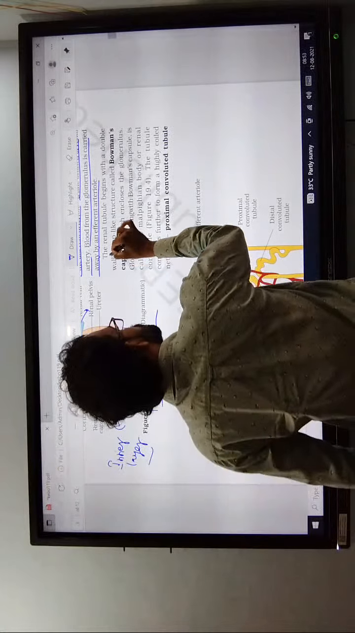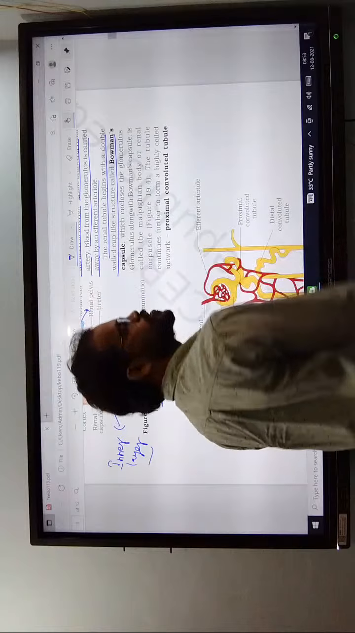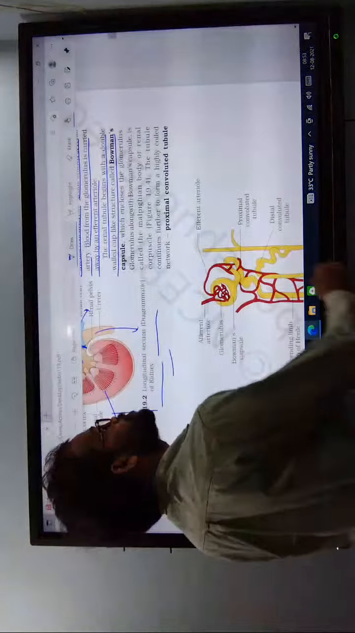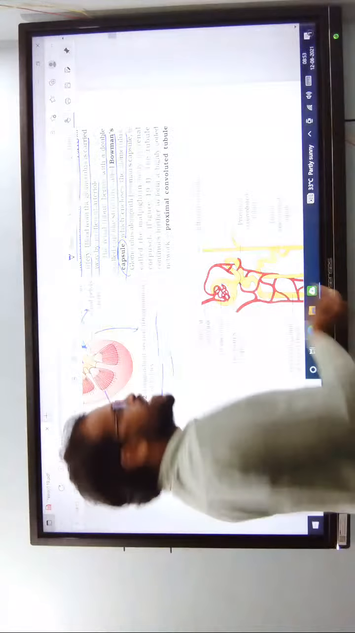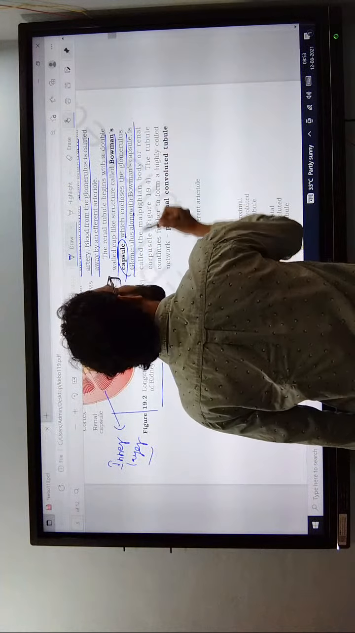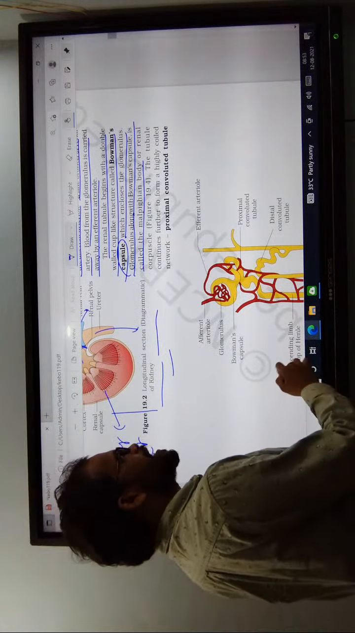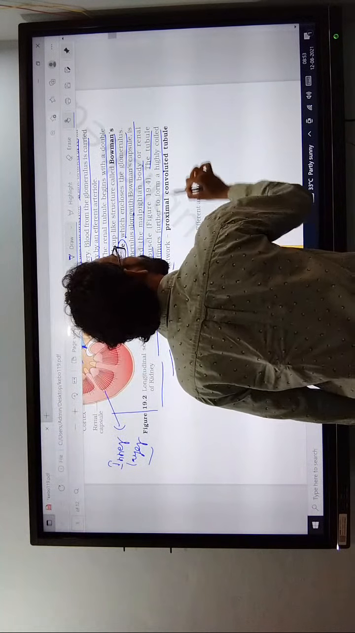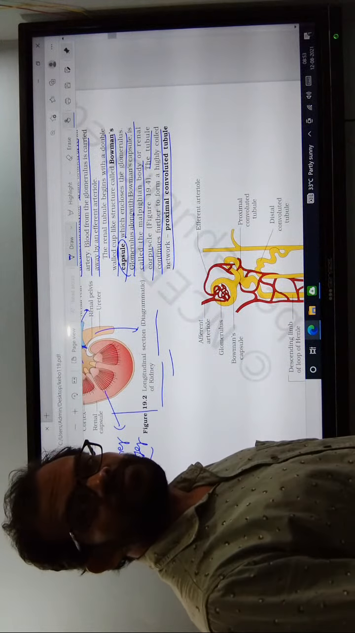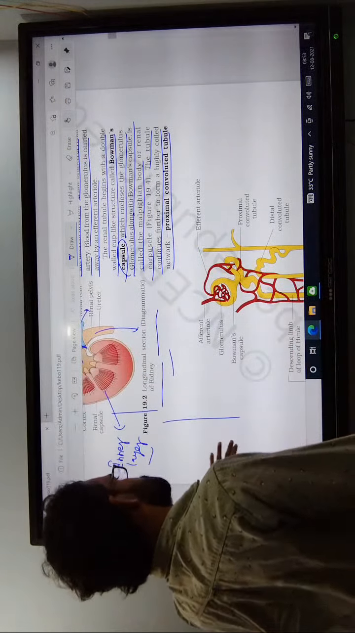The renal tubule begins with a double-walled cup known as the Bowman's capsule. The glomerulus along with Bowman's capsule is known as the Malpighian body or corpuscle. The tubule further connects to the proximal convoluted tubule.